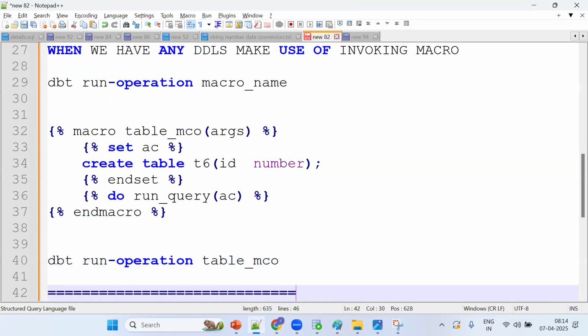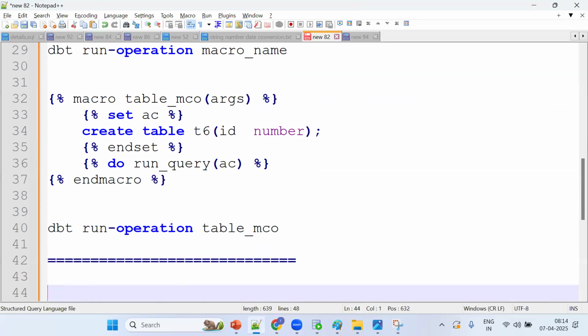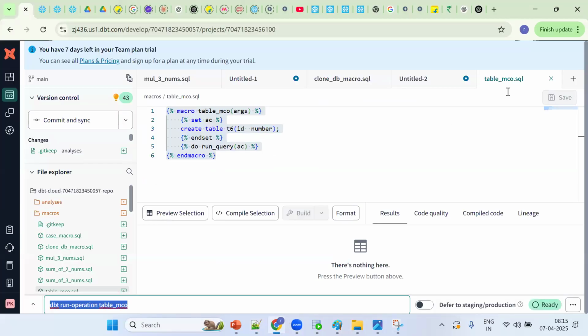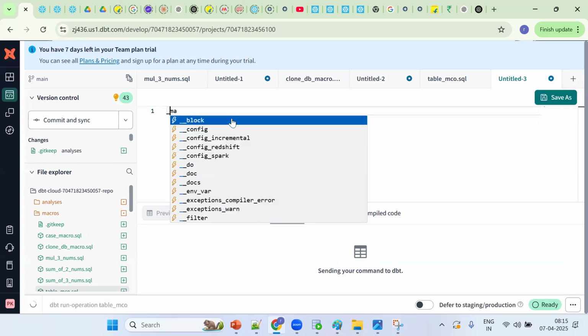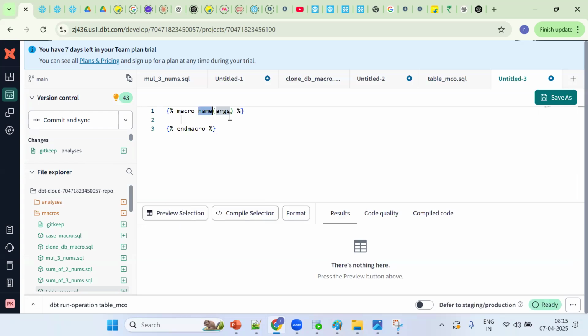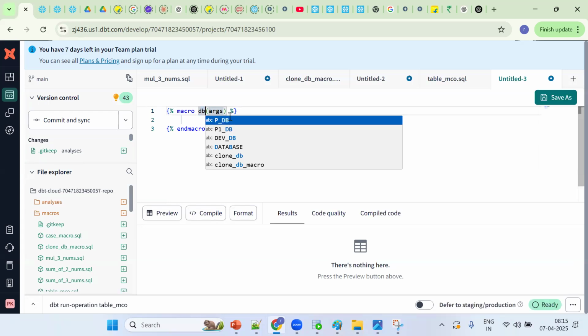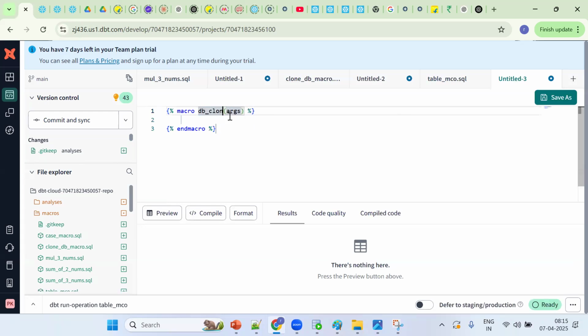Now I want to take a backup of a database. Tell me how to take a backup. Again, I go back to here. Tell me what the syntax is. Underscore, important lesson. Okay, see, underscore macro. Okay, so DB clone macro.